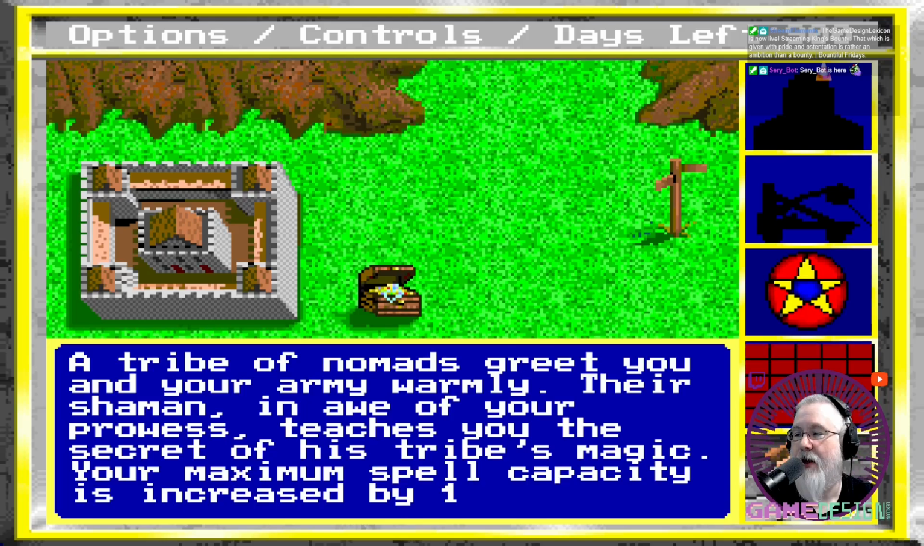A tribe of nomads greet you and your army warmly. Their shaman, in awe of your prowess, teaches you the secret of his tribe's magic. Your maximum spell capacity increases by 1. How about that? How about that?